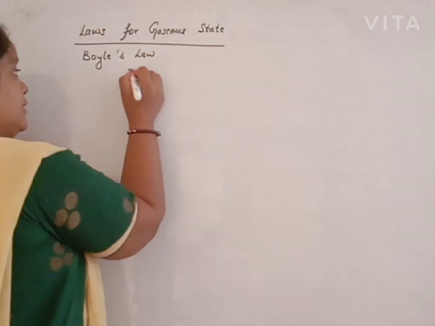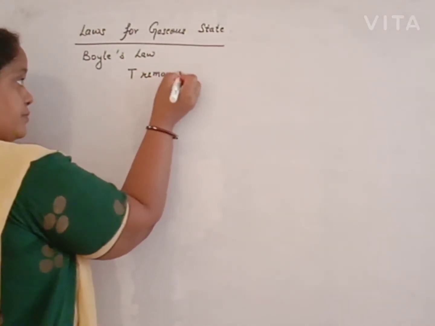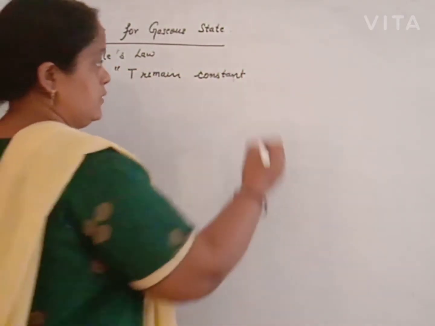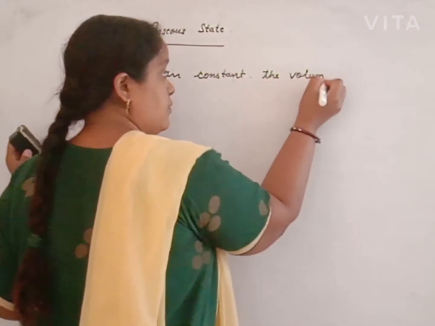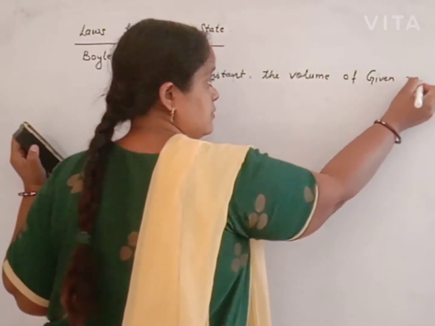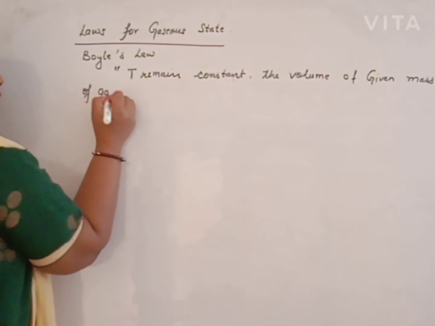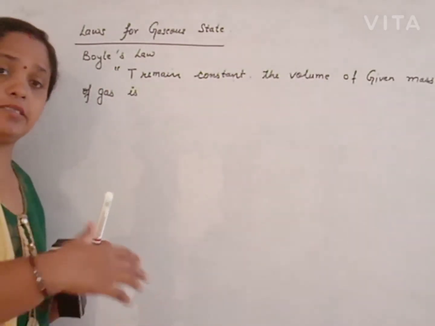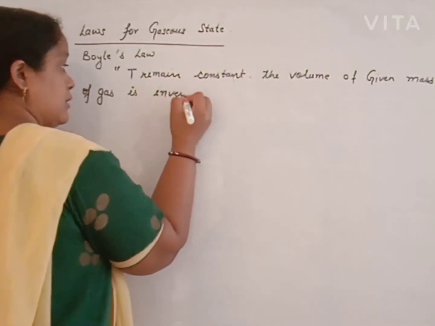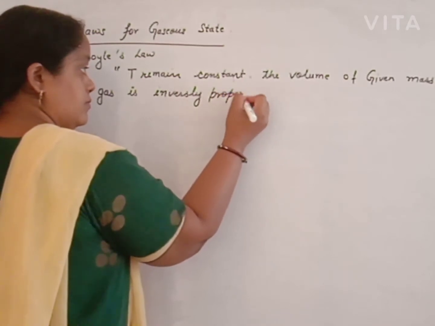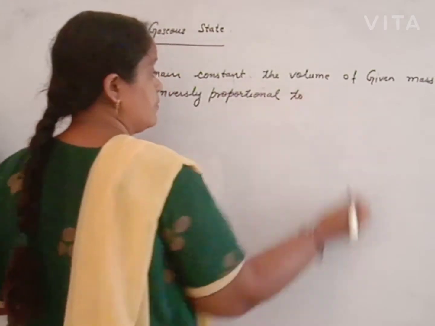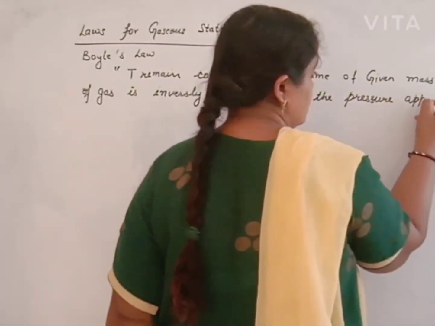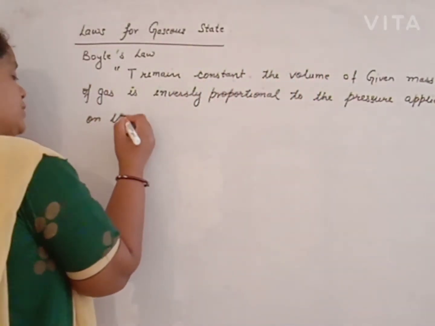Boyle's law states that at constant temperature, the volume of a given mass of gas is inversely proportional to the pressure applied on the given mass of gas. As we increase the pressure, the volume will decrease.